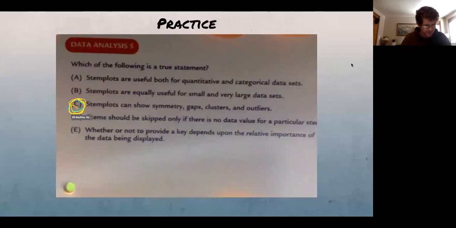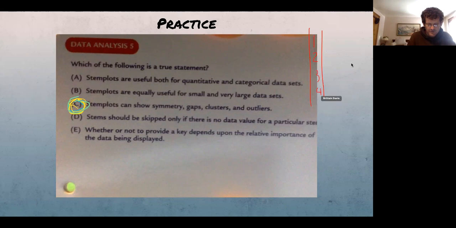So we've got pretty much everyone answering the same thing, and I like to see that, especially when everyone answers the correct answer. That's the best. And this is correct. So it is important to remember that stem and leaf plot is a quantitative data display only. And of course, I'm not gonna do too much here, but you might have your numbers coming off to the side. That'll be your leaves coming off the stems.